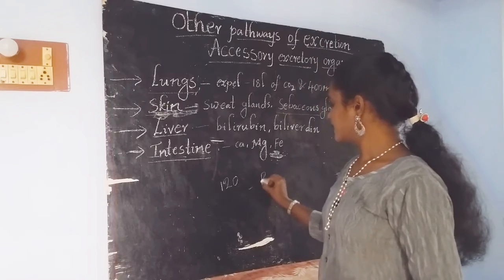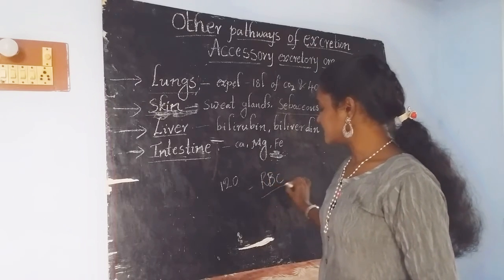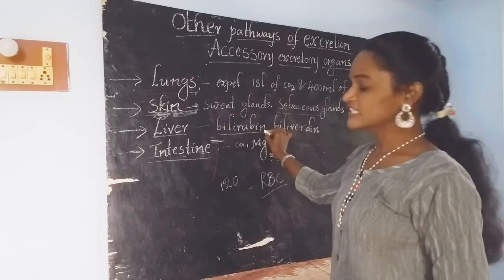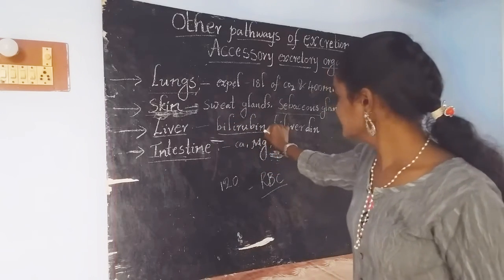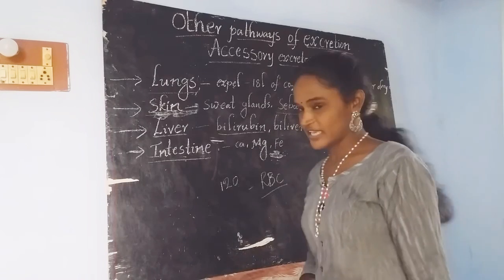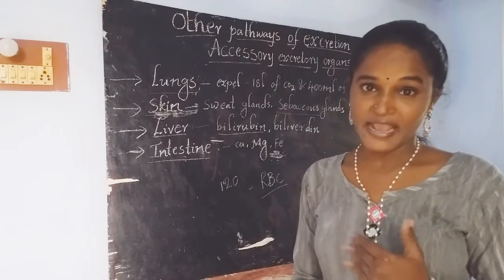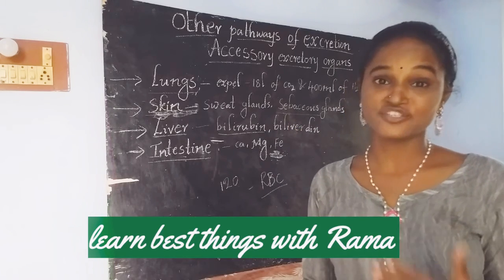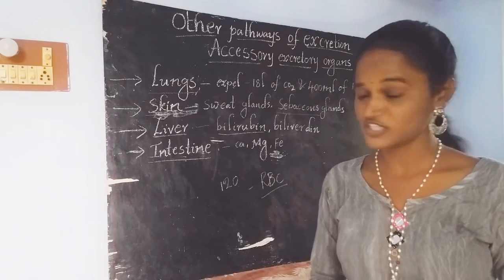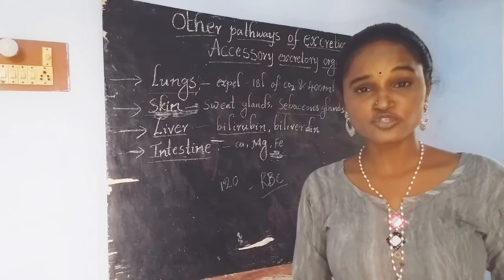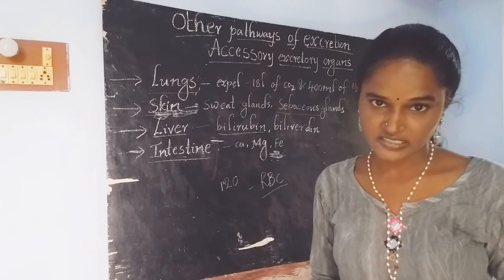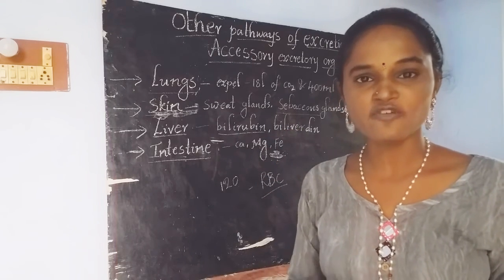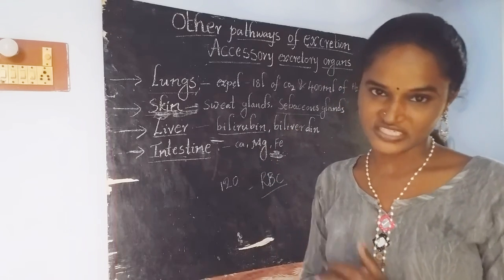From dead red blood cells, it may produce some pigments like biliverdin and bilirubin. Along with this, it is also capable of producing another pigment called urochrome. These are all called the pigments produced from RBC. Urochrome is eliminated from our body through urine.